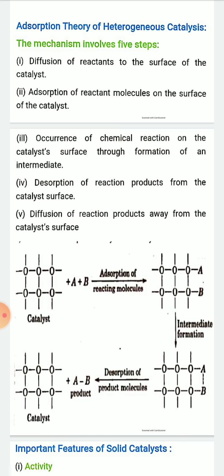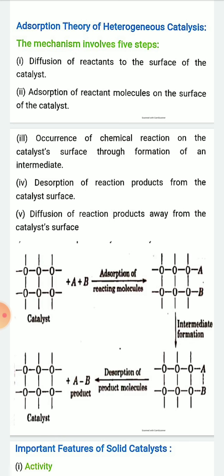In the fourth step, after bond formation between A and B on the catalyst surface by chemical reaction, desorption of the product molecule from the catalyst surface. And in the fifth step, diffusion of reaction products away from the catalyst surface. So finally you will get the product AB.